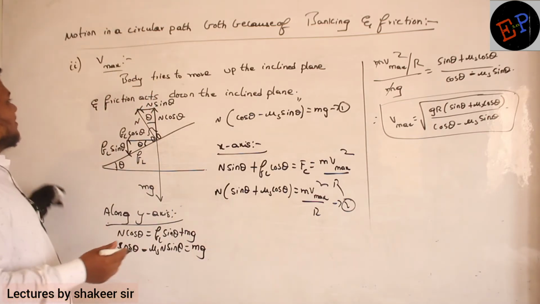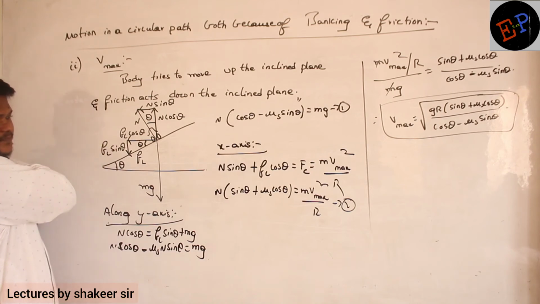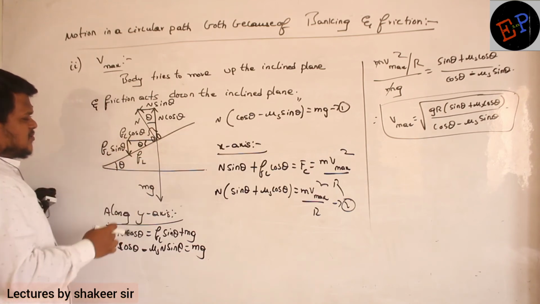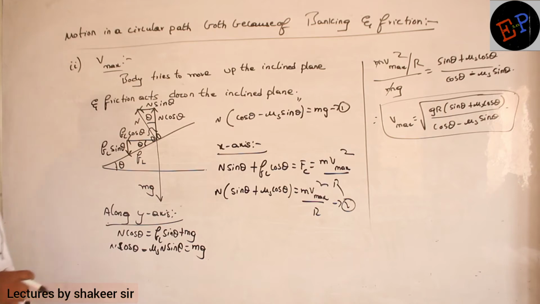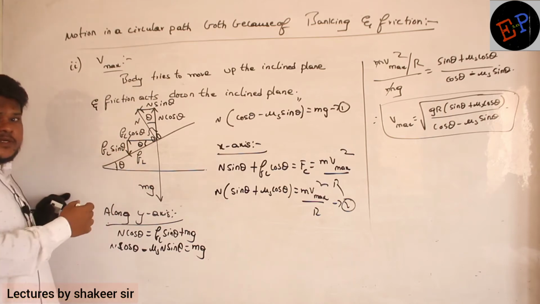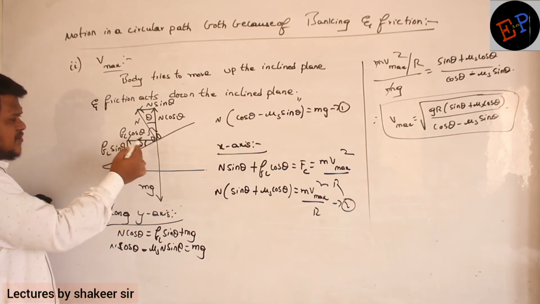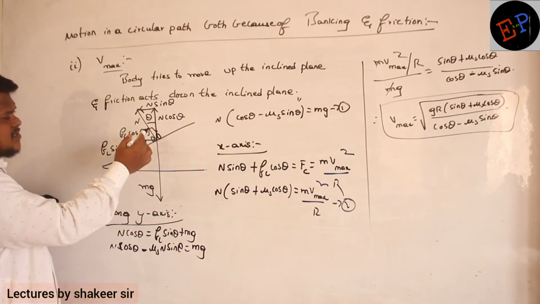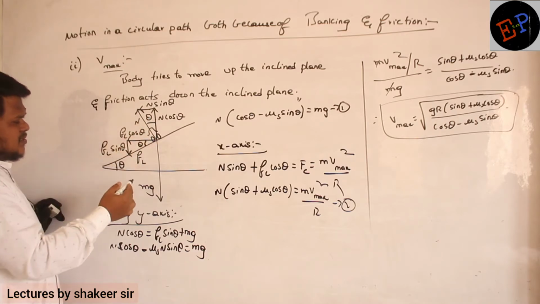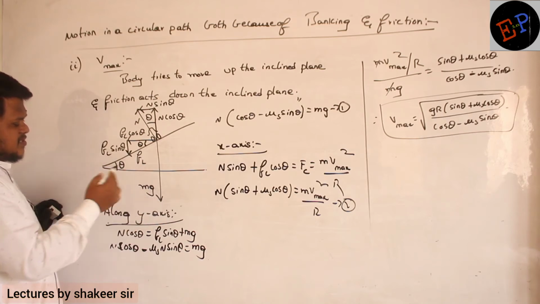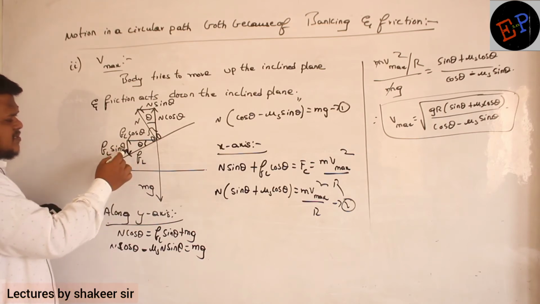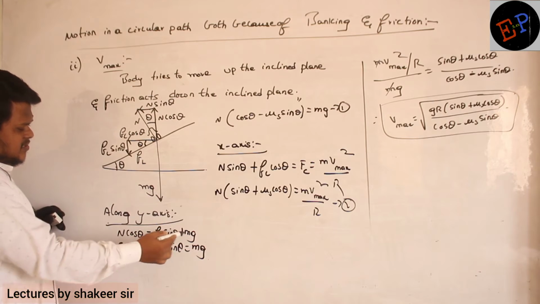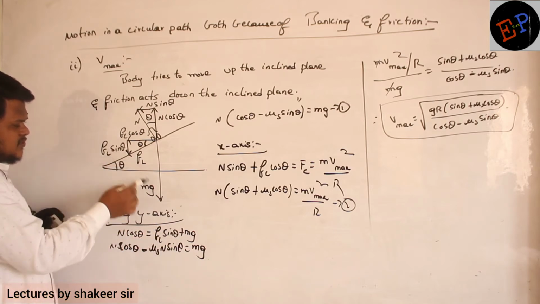So when velocity is maximum, the body tries to move in the upward direction, no? So limiting friction will act in the downward direction. So FL we are splitting into two components, FL cos theta and FL sin theta. Along the y axis, what are the forces that are balanced? N cos theta, FL sin theta and mg. FL sin theta and mg are acting in the same direction. N cos theta is balancing these two forces.